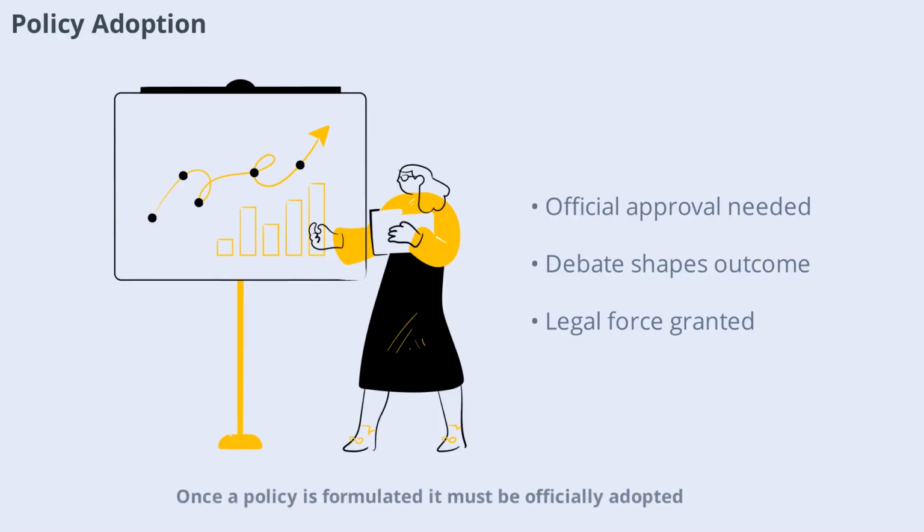Once a policy is formulated, it must be officially adopted. This means that a government body such as a legislature or executive agency approves the policy and gives it legal force. Policy adoption can be straightforward or highly contentious, depending on the issue and the level of agreement among decision makers. Sometimes, policies are adopted quickly in response to urgent problems. Other times, the process involves lengthy debates and revision.